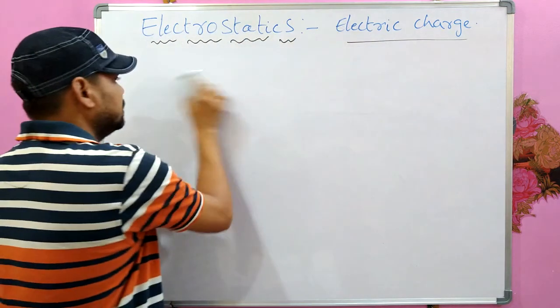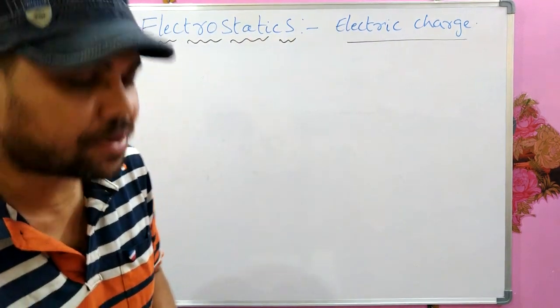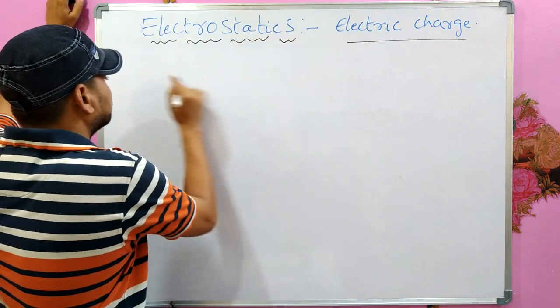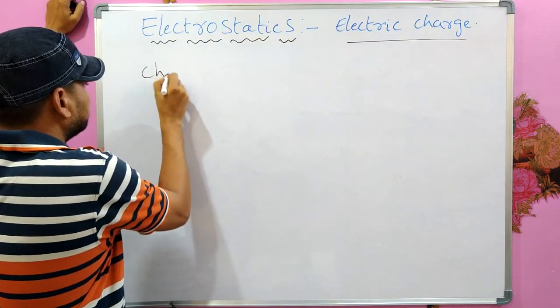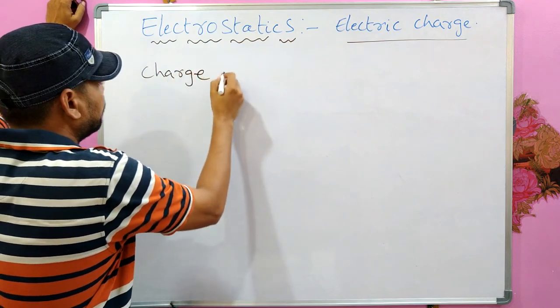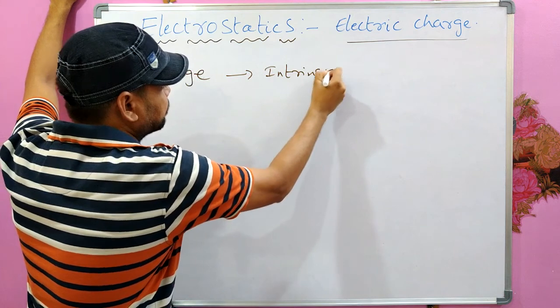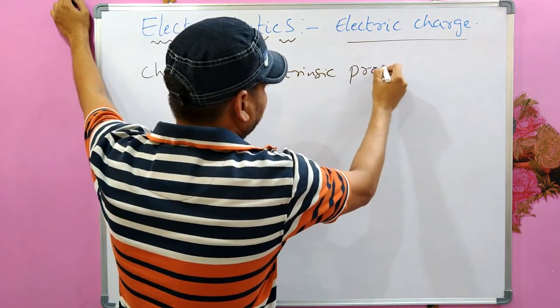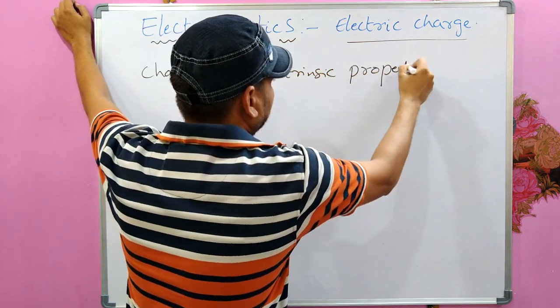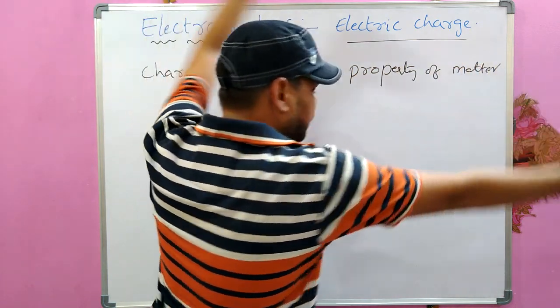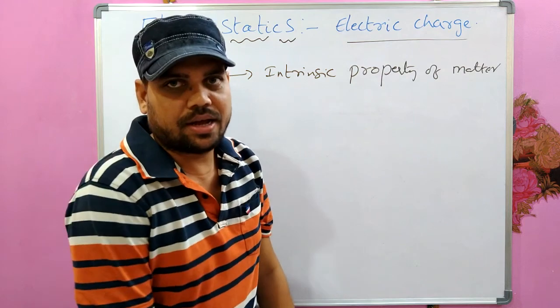Electric charge is an intrinsic property of matter, just like mass. See, every matter is made up of atoms, and atoms are made up of nucleus and electrons.